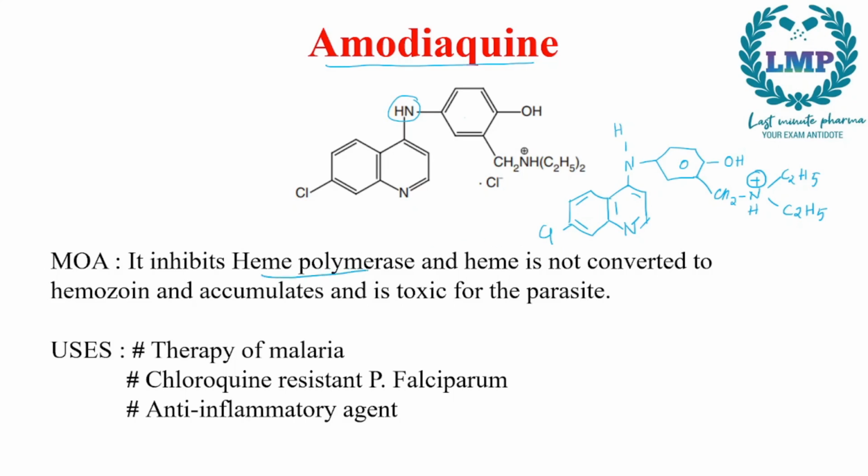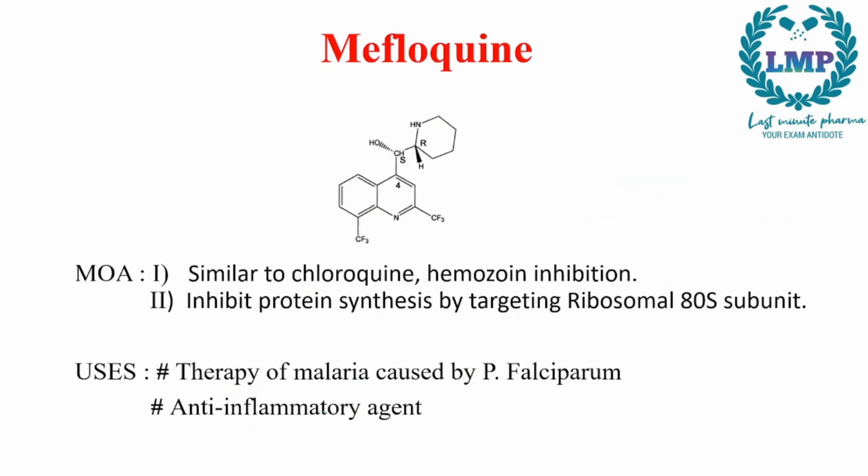Now it inhibits heme polymerase, and heme is not converted to hemozoin, so it accumulates and is toxic for the parasite, the same MOA as that of chloroquine. Now the uses: it is used in the therapy of malaria, so it is not used in prophylaxis. It is used for chloroquine-resistant Plasmodium falciparum, and it is also used as an anti-inflammatory agent.